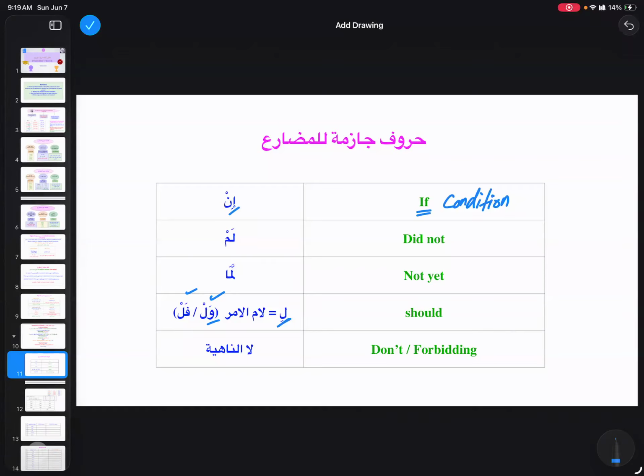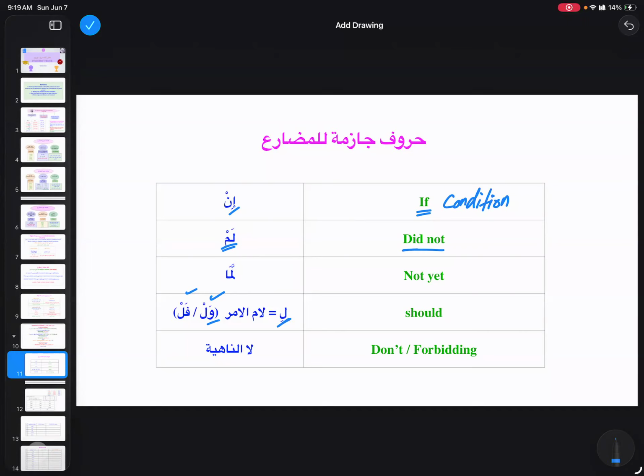Then comes lam. Lam with fi'l mudari' is going to take the meaning of did not. Lam plus fi'l mudari', the translation is going to be did not, even though fi'l mudari' is what? Present tense. But lam enters fi'l mudari' and it takes the meaning of the past. The translation will be in the past.